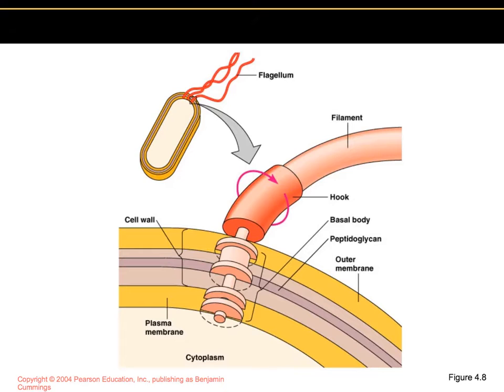I just wanted to point out on this particular diagram, which is one that you've already seen, that gram-negative bacteria have a basal body that is larger. Their basal body is going to be much larger than a gram-positive because they have an outer membrane on the cell wall. Remember, this outer membrane is not present in gram-positive bacteria. So because gram-negative bacteria have an outer membrane, their basal bodies are much bigger. In gram-positive bacteria, the basal bodies are much shorter.